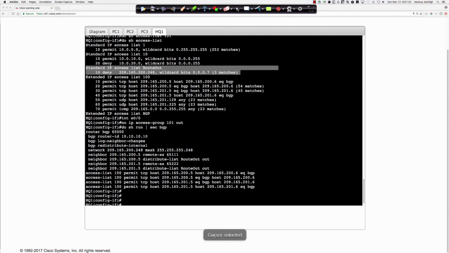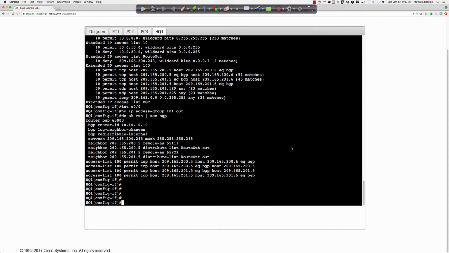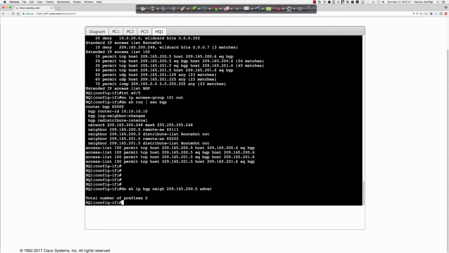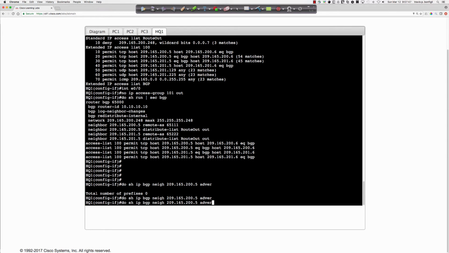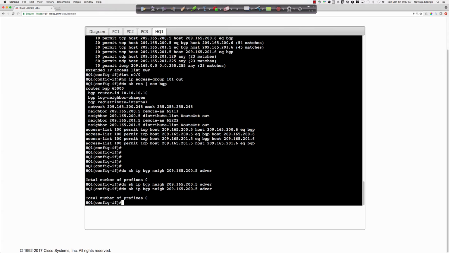So let's take a look here, and the way to see this, because we want to make sure we know how to validate this, would be do show IP BGP neighbor, and we're going to do advertised routes here, 209.165.200.5. When I type advertise, actually to put this out it would be advertised routes, but I just put the beginning of it. But you can see here that it shows that we're not advertising any prefixes, right? And so what we're basically doing is blocking our public IP space.